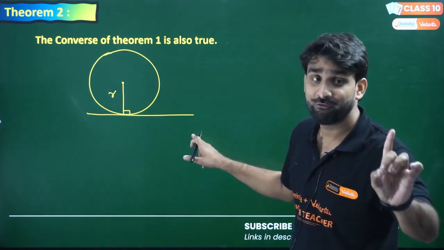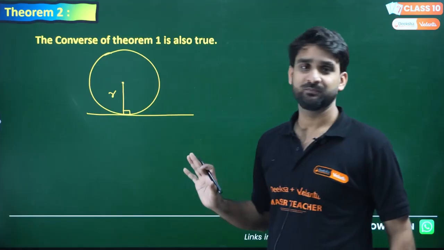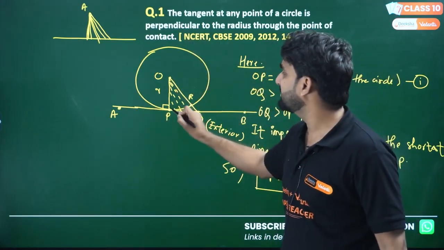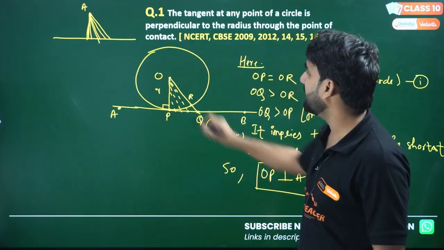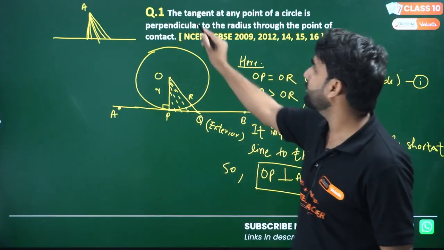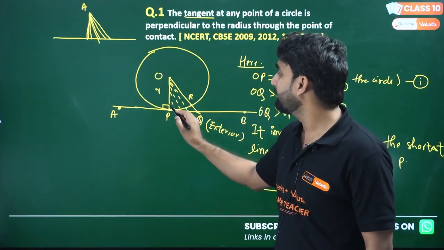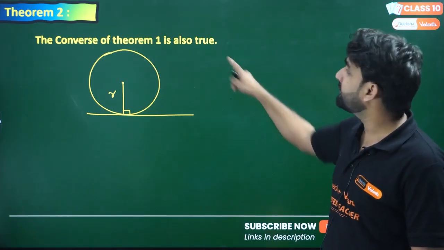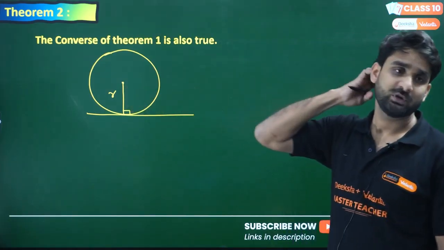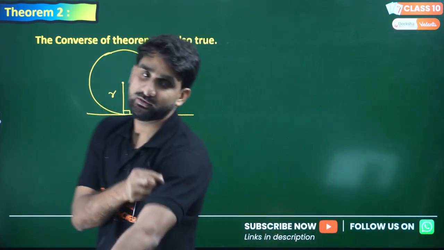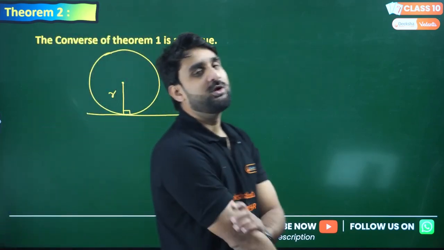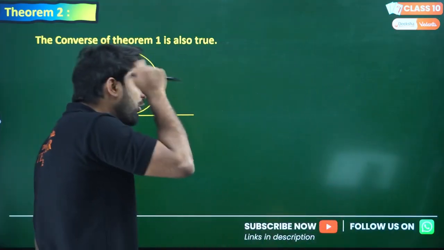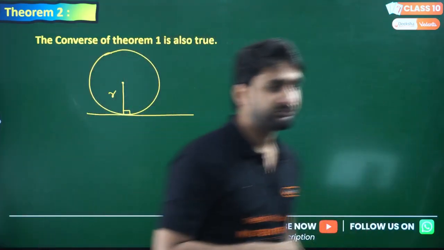We have to prove, we have to show that this line is tangent, because what was the earlier theorem? This was the tangent and this was the radius. That information was given to you, and we had to prove the 90 degree angle. But in this topic, the 90 degree angle is already given to you, and we have to prove that this line will be tangent. The definition of tangent is the line which touches the circle at a single point. So how can you prove this?